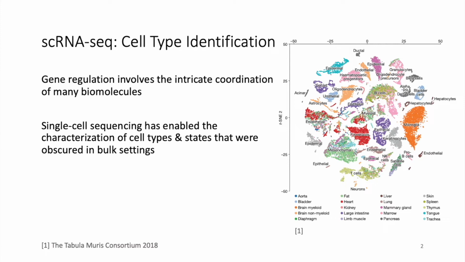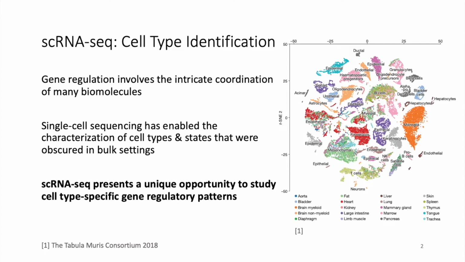Rather than profiling cells across an entire population of cells and simply observing an average of a population of cells, single-cell methods allow us to measure a particular genomic feature for each cell in a population. As a result, not only can we better identify cell types and cell states with these technologies, but they give us an opportunity to study the gene regulatory patterns that underlie these cell types and cell states.